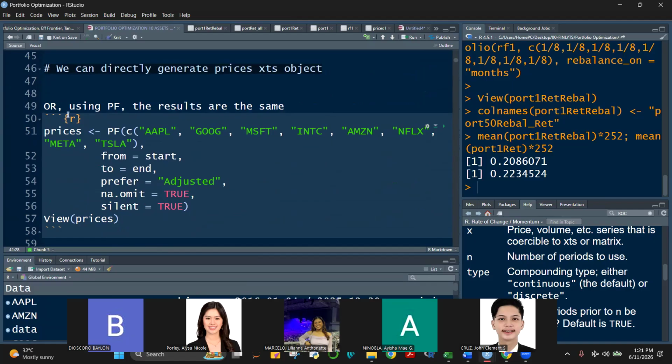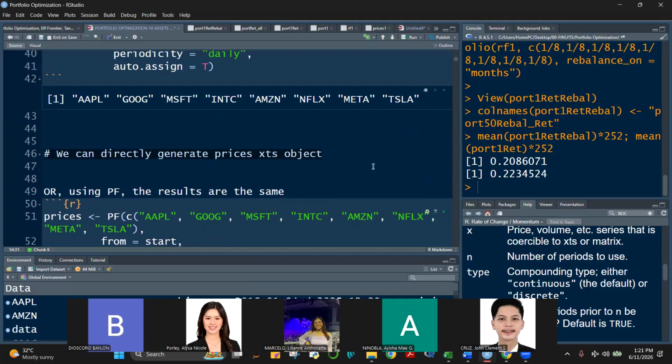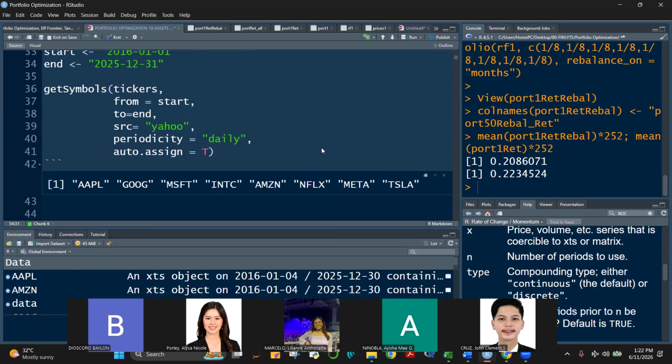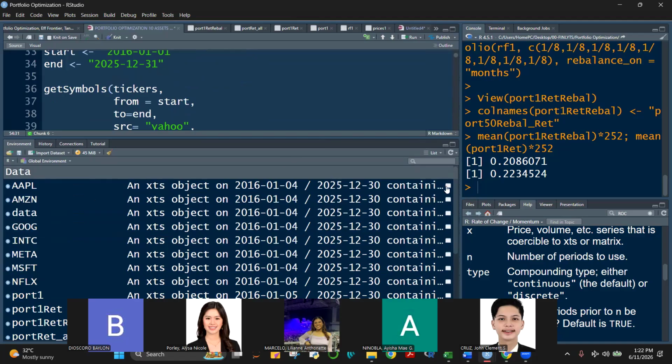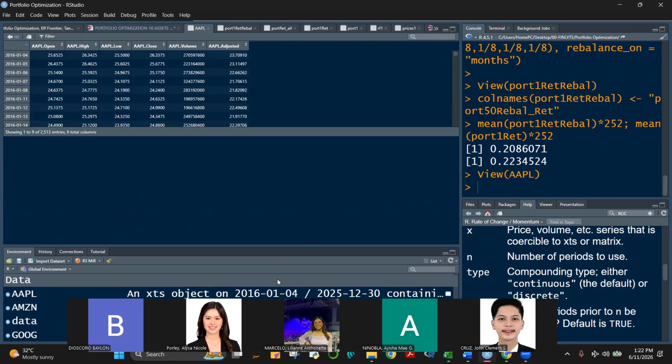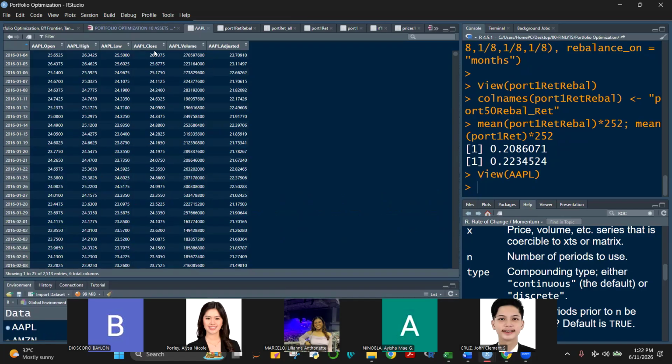QMAO has this function PF, price frame. The goal is to extract the closing prices, for example of your Apple. We can extract the adjusted prices or closing prices. These are the two prices that are mostly used in financial analysis, either the closing prices or adjusted prices for Apple, and then do the same for the other 7 assets.